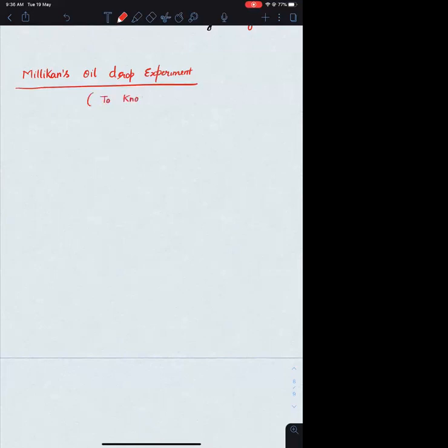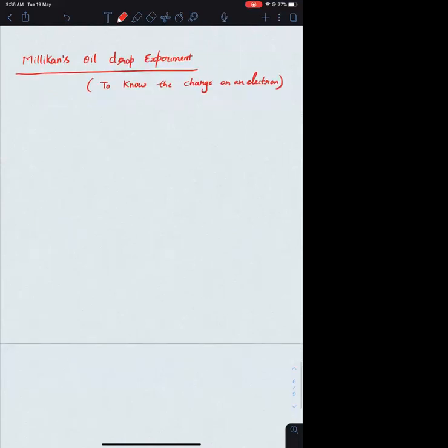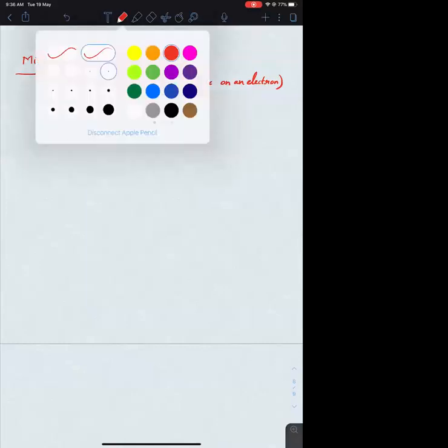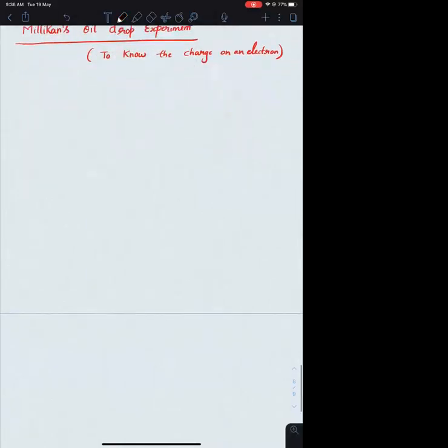To know the charge on an electron. Okay, let us first see the apparatus of this as well. You have a glass chamber.